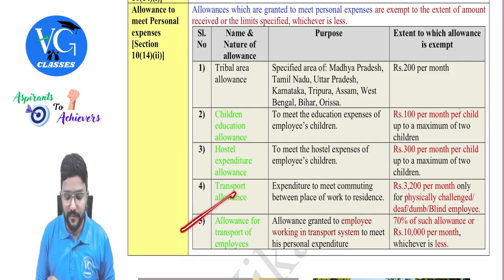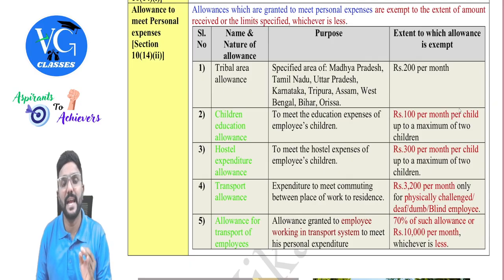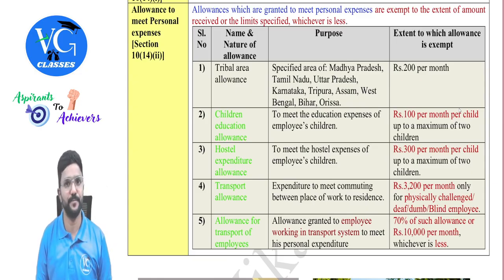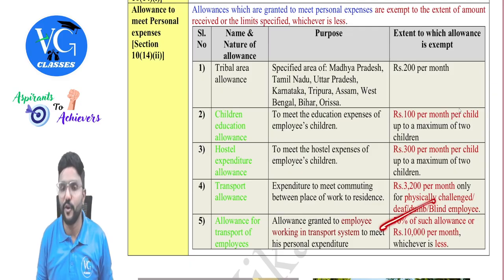Then, allowance for transport of employees. Guys, this is different. Allowance for transport of employees means this is an exemption given for an employee who is working with an employer who is engaged in the business of transportation of passengers or goods. In such case, the employee who is working as a driver or conductor can claim the following expenses.